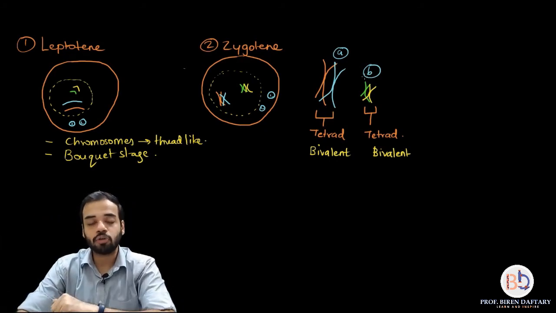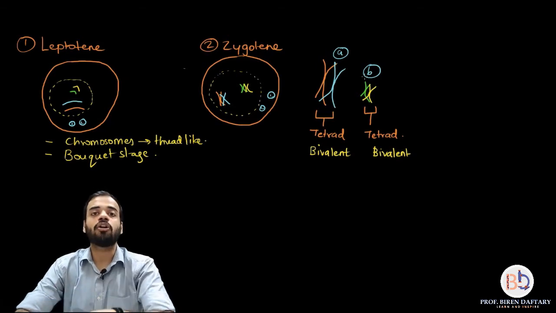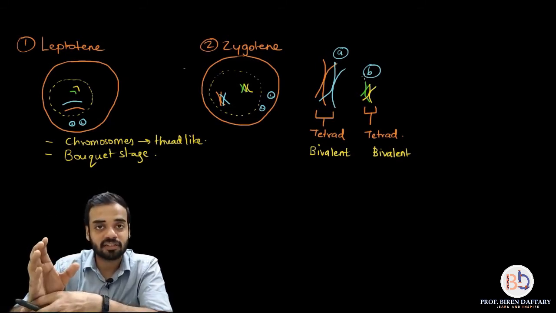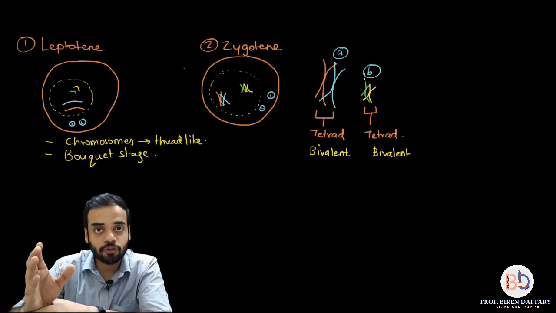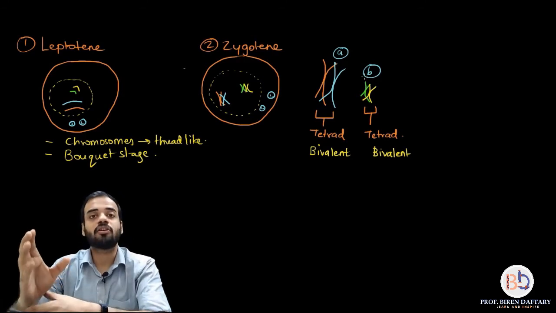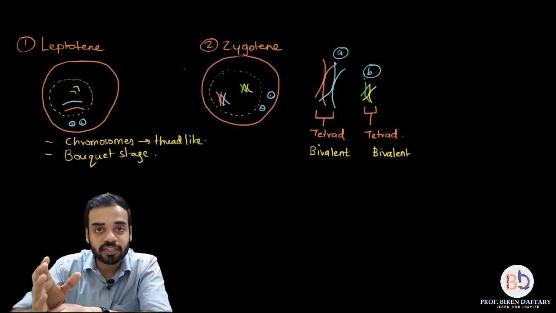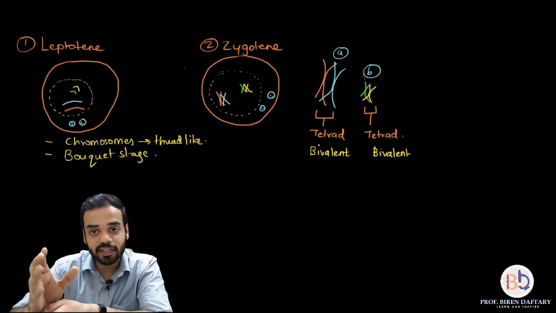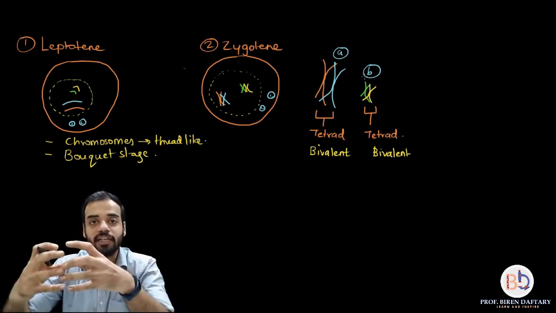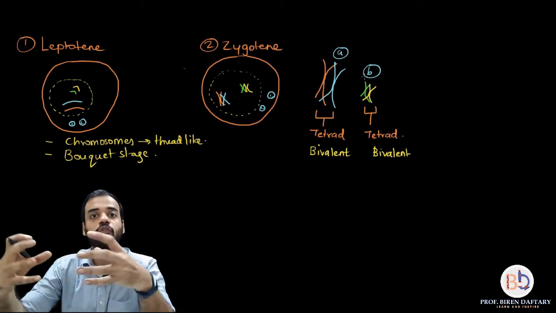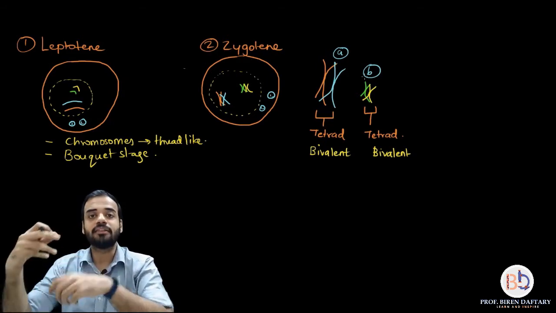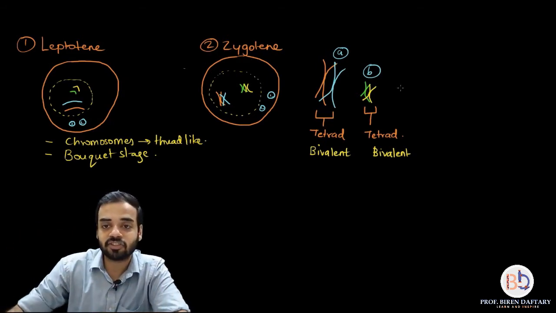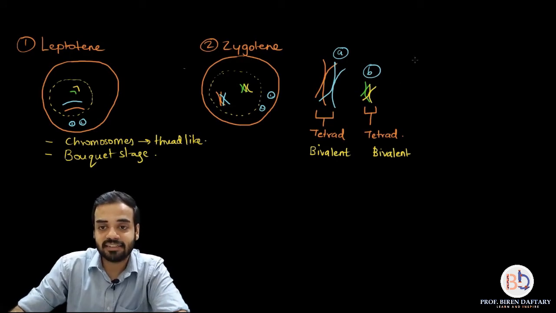So if you want to name the structure according to the number of chromatids, then it is called a tetrad. If you want to name the structure according to the number of chromosomes, then it is called a bivalent. Okay, and this joining of homologous chromosomes, this phenomenon is called synapsis.